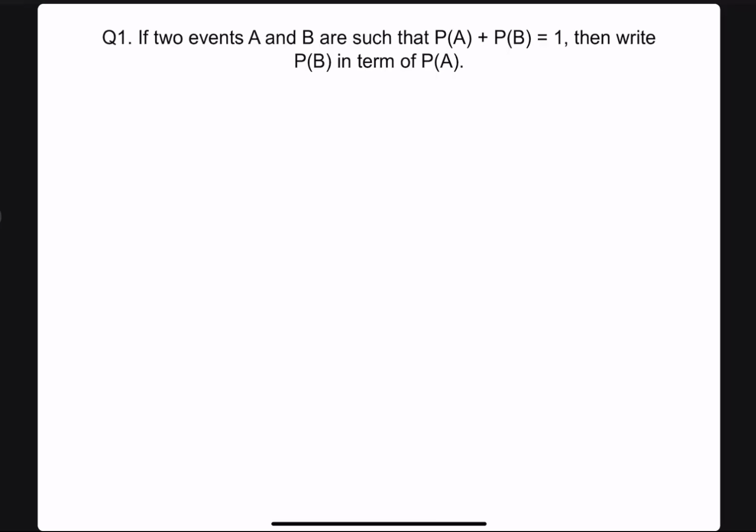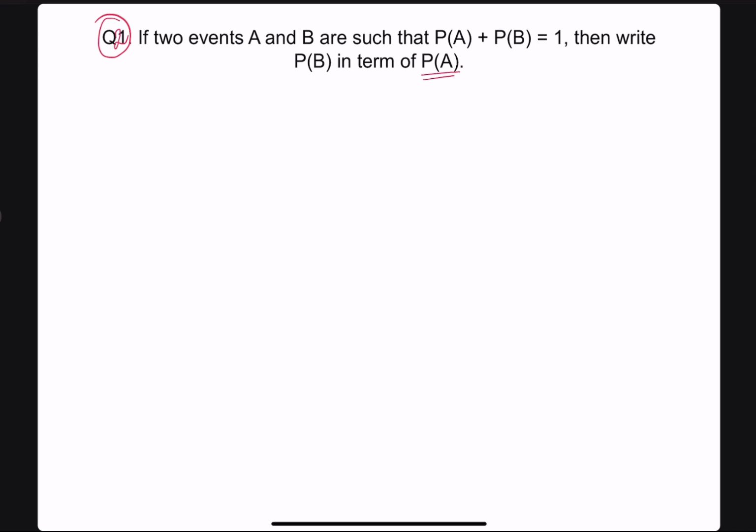This question is from textbook Exercise 14.1, question number 2, not question number 1. If two events A and B are such that P of A plus P of B is equal to 1, then write P of B in terms of P of A. If they ask this kind of question, how do you have to start writing?